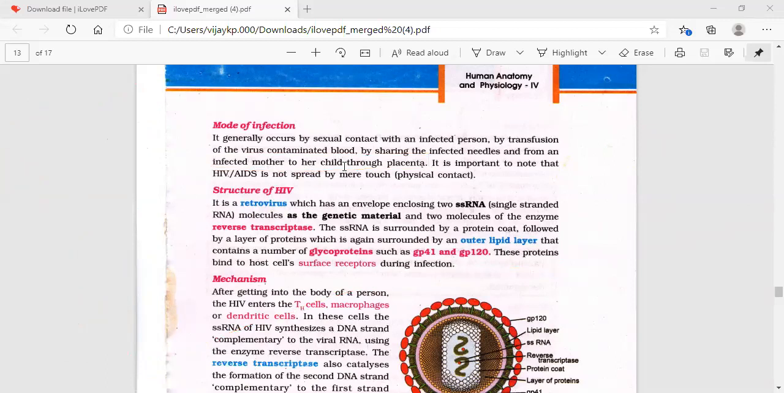So that's why it is definitely a secondary immunodeficiency. It cannot be a primary immunodeficiency. It is important to note that HIV/AIDS is not spread by mere touch or physical contact.